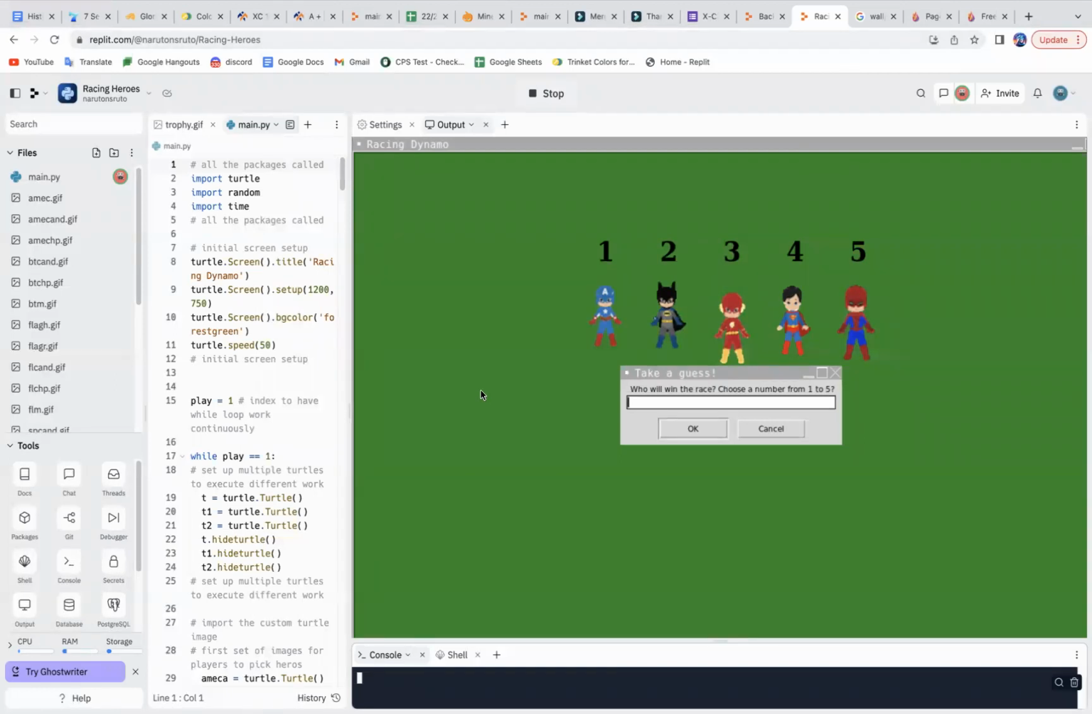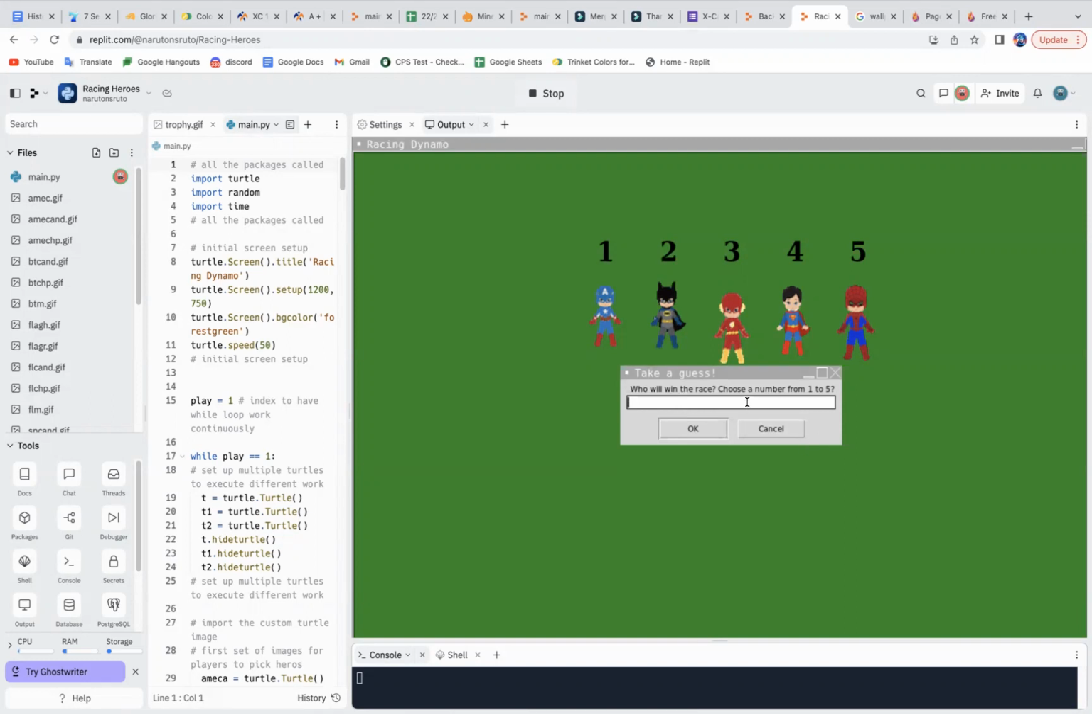Hi, everyone. This game is developed using the Python turtle called Racing Heroes. The basic idea of the game is that 5 superheroes, Captain America, Batman, Flash, Superman, and Spider-Man participate in a racing game. The player is asked to make a guess who will win the race. A racing game will start after the game player makes a bet. A random game result will compare to the game player's result.